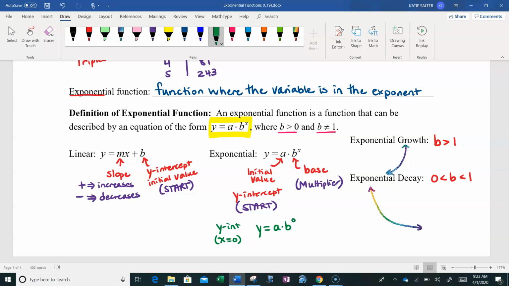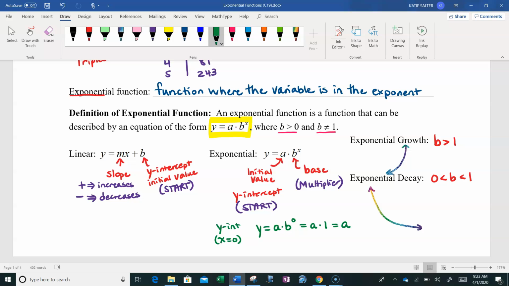Well, we learned from our exponent rules that anything raised to the 0 power is 1. So that's really saying that y is equal to a times 1. And then, of course, anything times 1 is itself. So you can see that when we go to work out and try to find the y-intercept, we can see why the y-intercept ultimately comes out to be a.